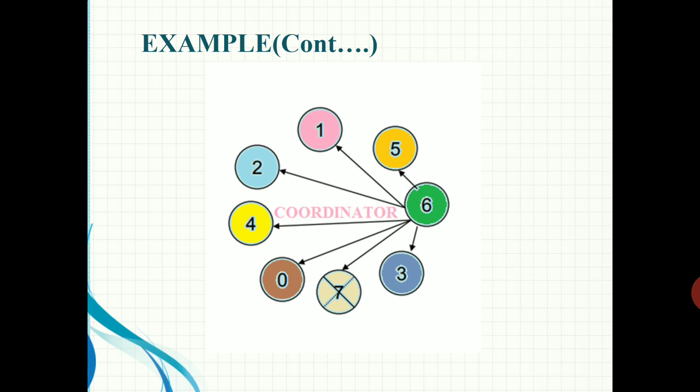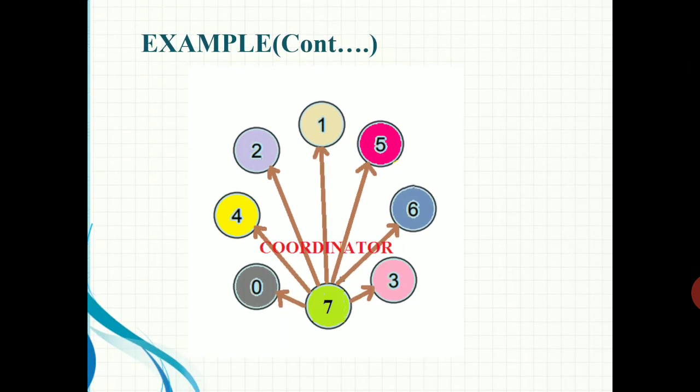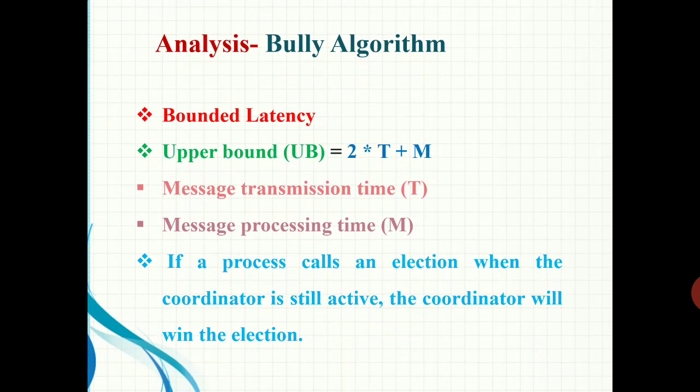Then consider a situation where, after some time, the crashed process 7 is restarted. It will send a coordinator message to all other processes in the system. So after restart, the previously crashed coordinator will send a coordinator message, and it will become the new coordinator of the system. Then we come to the analysis part of this algorithm.